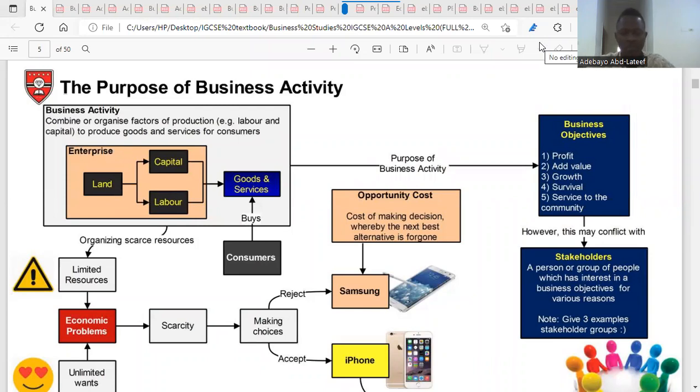And what's your total cost? The amount of money you've spent, that's your fixed cost plus your variable cost. The amount of money you spend to ensure that the production is available. That is what we mean by the total cost.